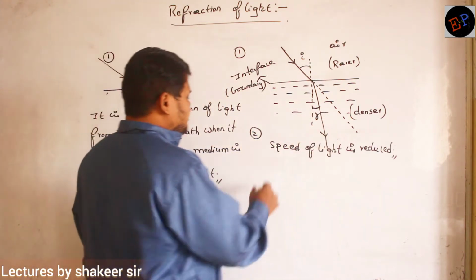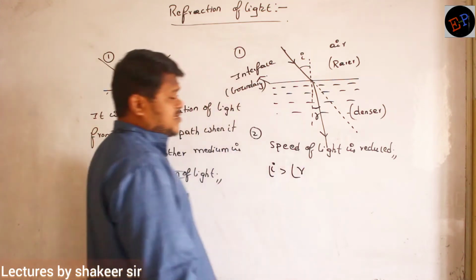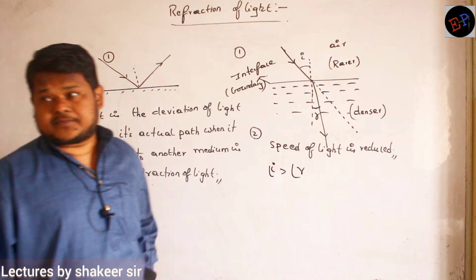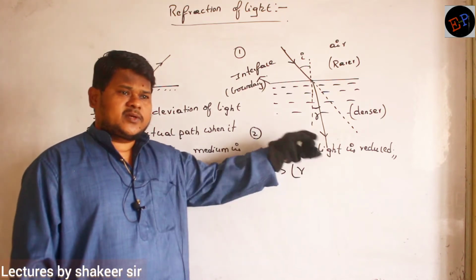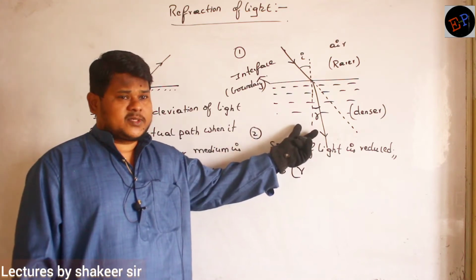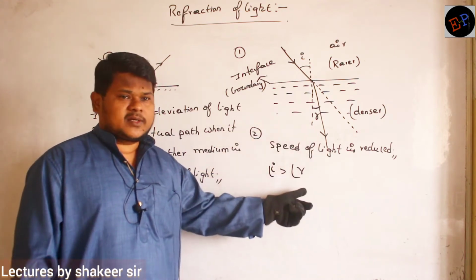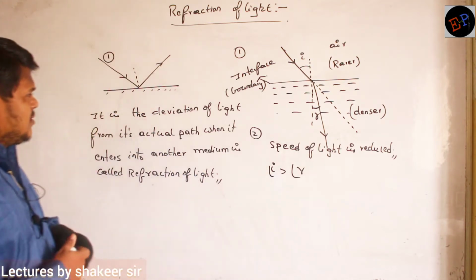Now definitely here I can say angle of incidence is greater than angle of refraction, not reflection, refraction. Why? Because it is bending towards the normal. Once it bends towards the normal, definitely the angle reduces. So angle of incidence is definitely greater than angle of refraction. Similarly, if I draw one more diagram.